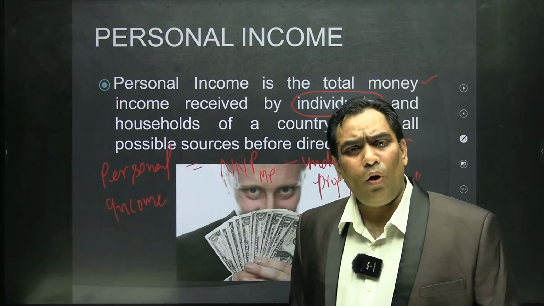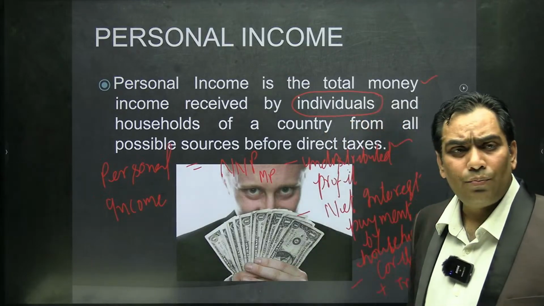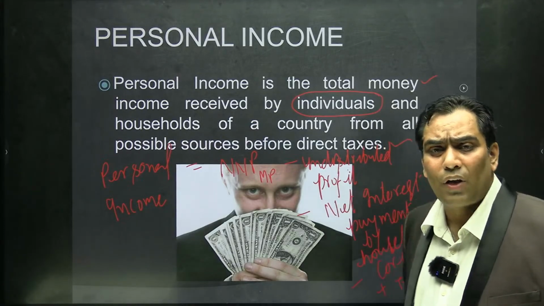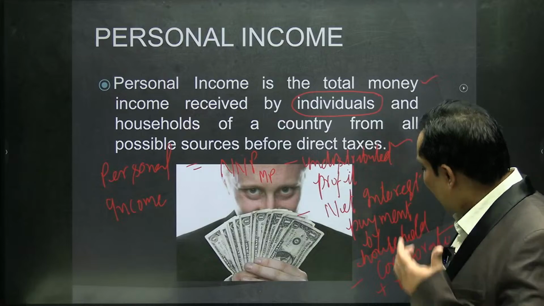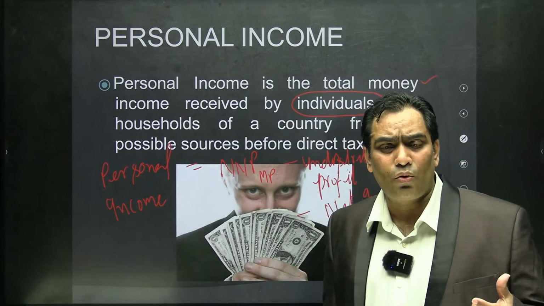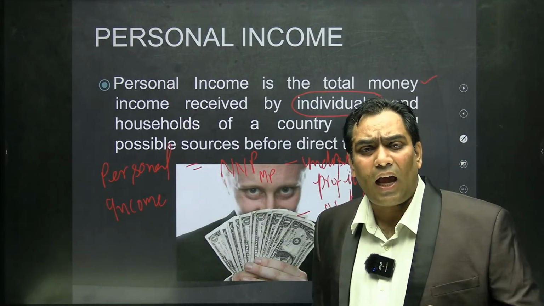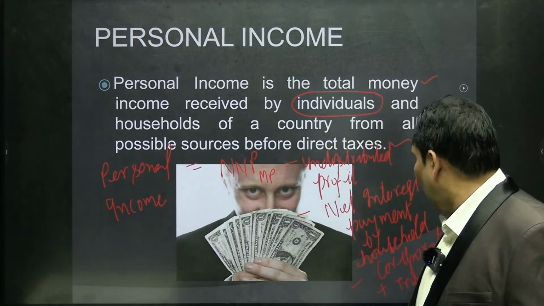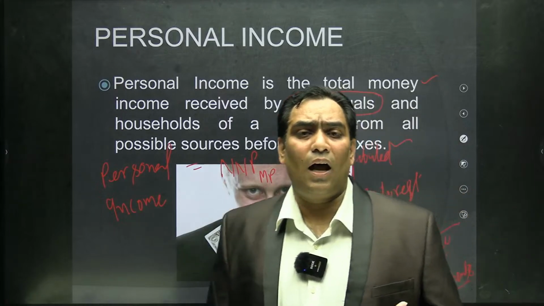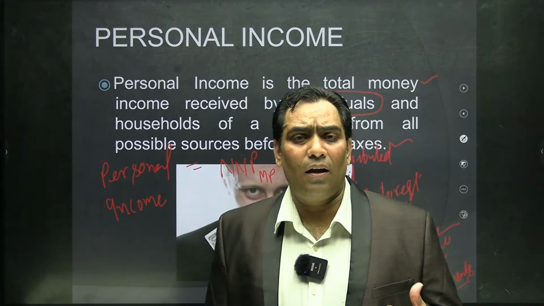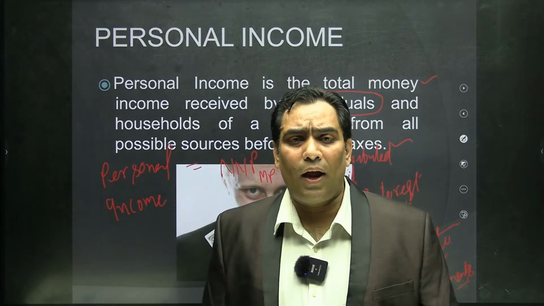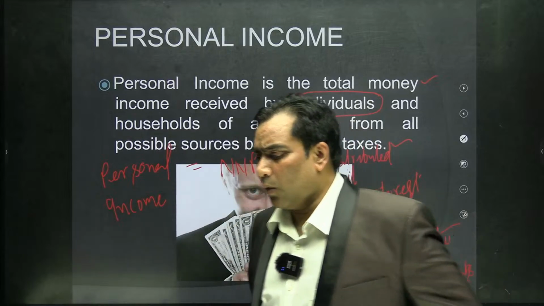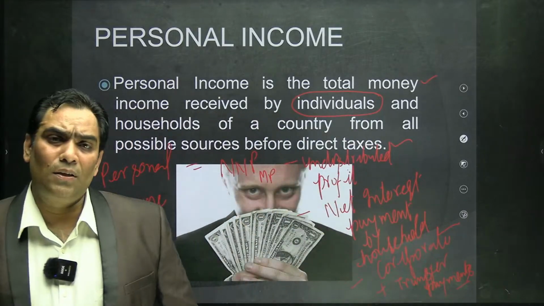For that we have to subtract the undistributed profit, subtract net interest payments by the household, subtract the corporate taxes, and add the transfer payments to the net national income. Then we are going to get the value of personal income.